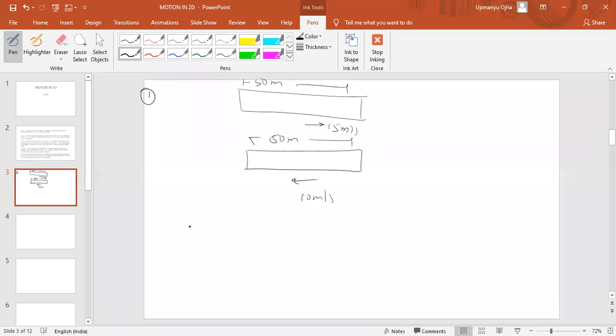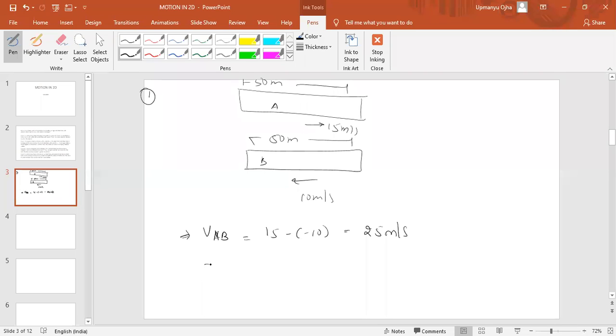So what is the relative velocity between A and B? You can assume this as A and this as B. So velocity of A with respect to B will be equal to how much? 15 minus minus 10, which means 25 meter per second. And what is the relative displacement of both the trains?